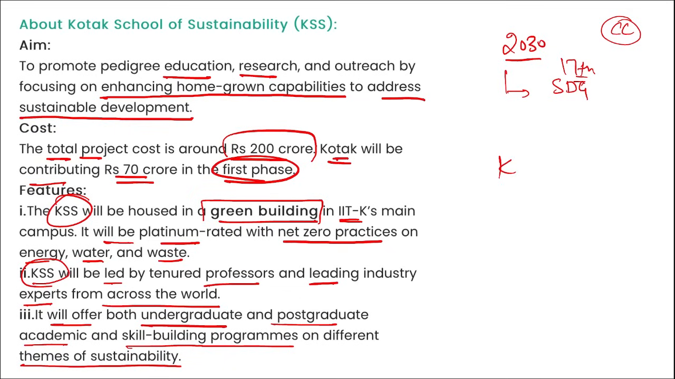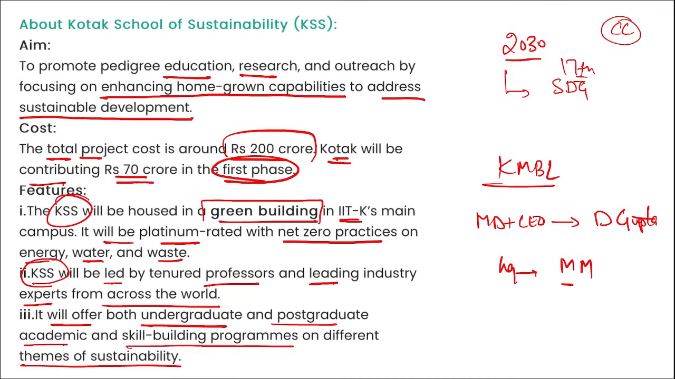If we talk about Kotak Mahindra Bank Limited, who is the Managing Director and Chief Executive Officer? Deepak Gupta. Where is the headquarter? It is in Mumbai, Maharashtra. When was it established? In 2003. And what is the tagline of this bank, Kotak Mahindra Bank Limited? It is, let's make money simple.